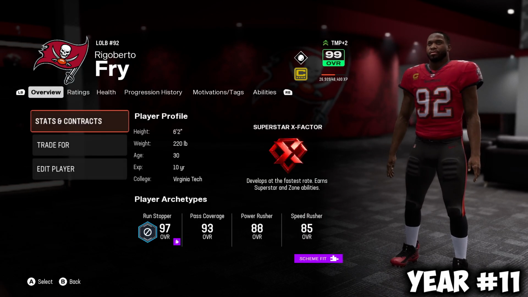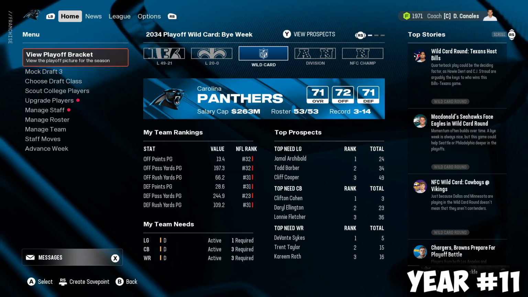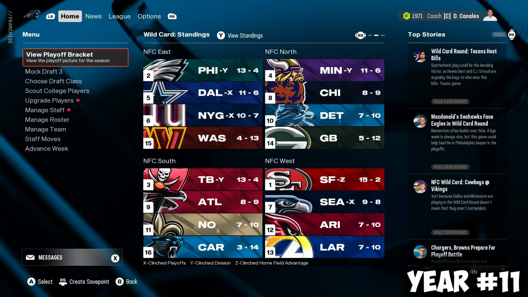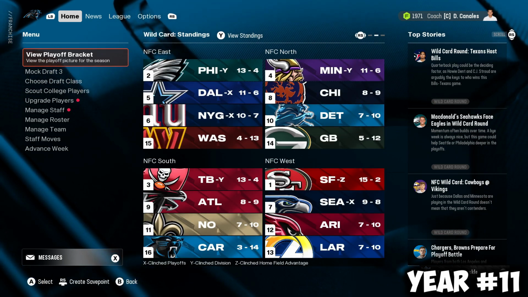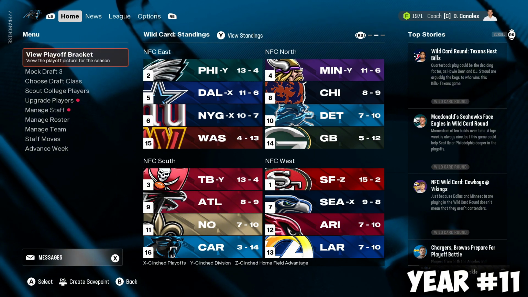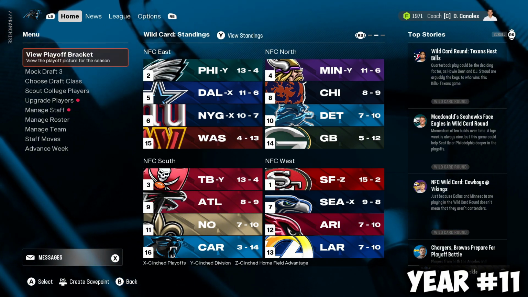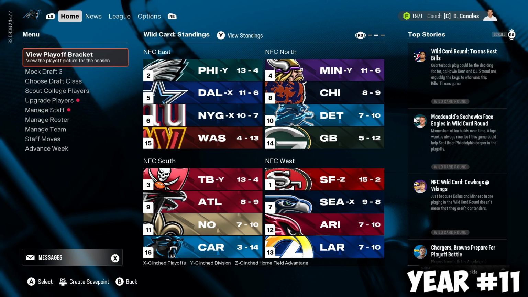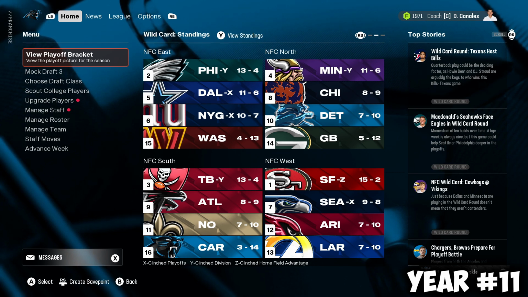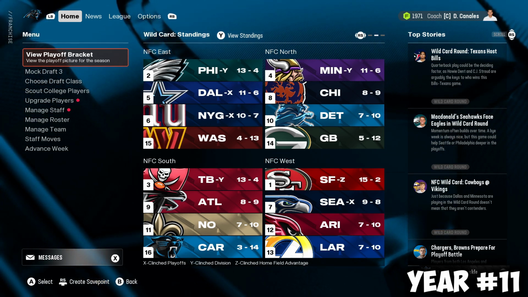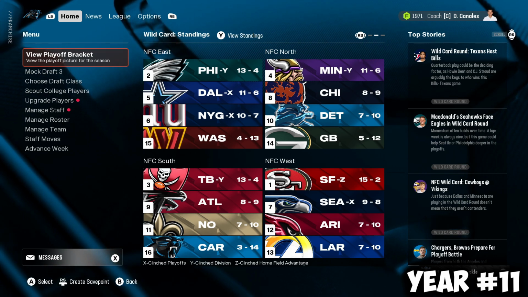I don't know what that TMP is, but he's a true 97. Here we are, 3-14 Panthers. They still have not improved. It's a 13-4 Bucks team though, and the 1st seed is 15-2 Niners. So the NFC is absolutely stacked this year. We're a 3rd seed with a 13-4 record. Eagles are 13-4 as well with the 2nd seed.